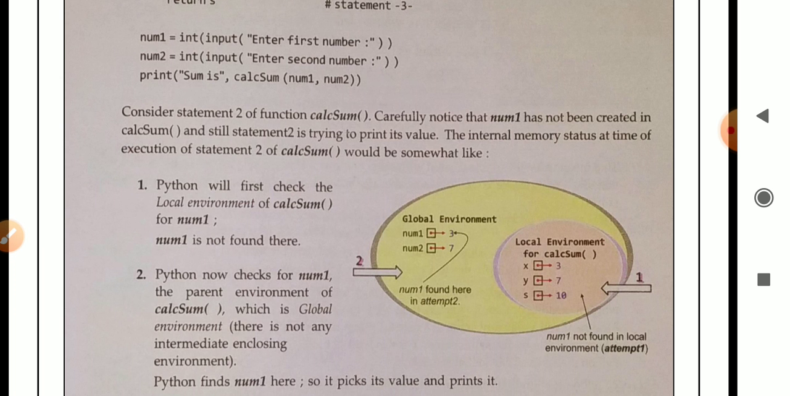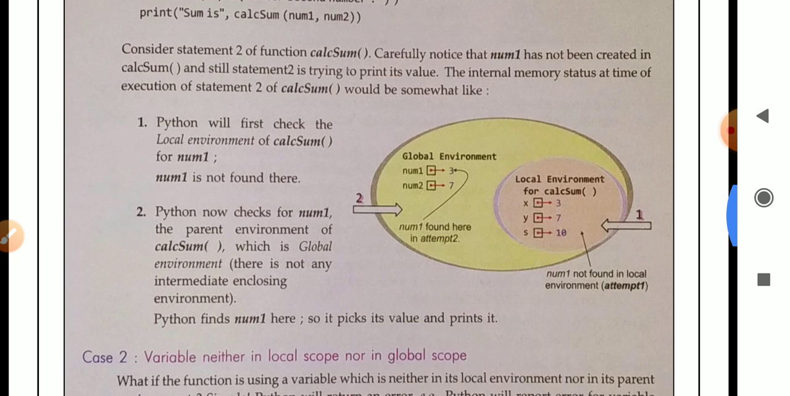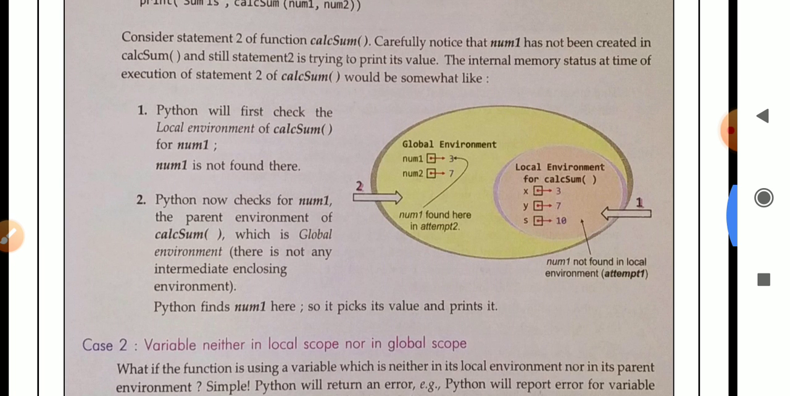Consider statement 2 of function calsum carefully. Notice that num1 has not been created in calsum, and still statement 2 is trying to print its value. The internal memory status at the time of execution of statement 2 of calsum would be somewhat like this. See here, when the above code executes, the internal memory diagram will be like this. Python will first check the local environment of calsum for num1. num1 is not found there.